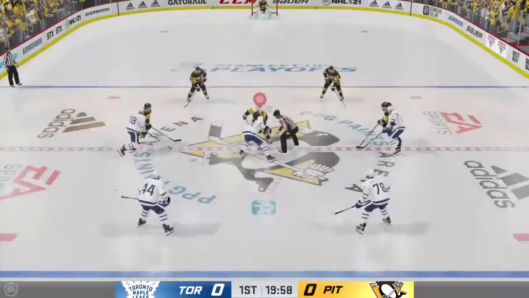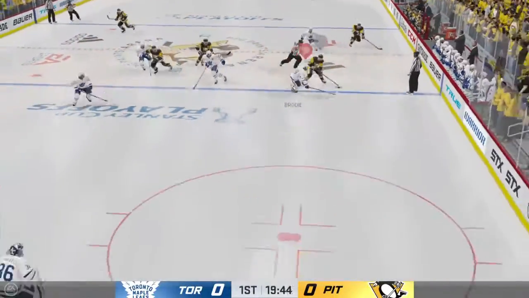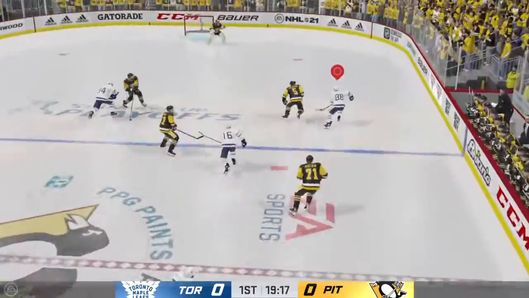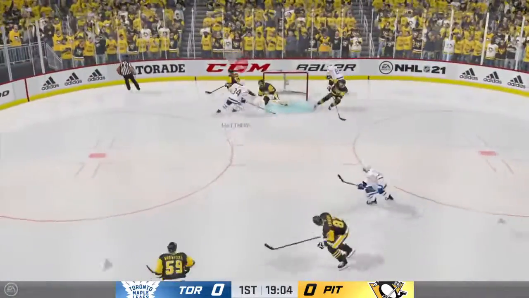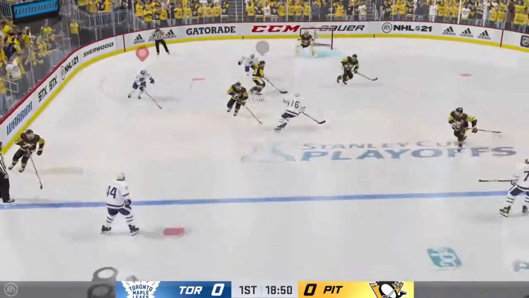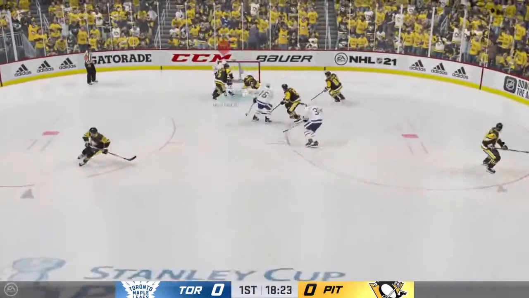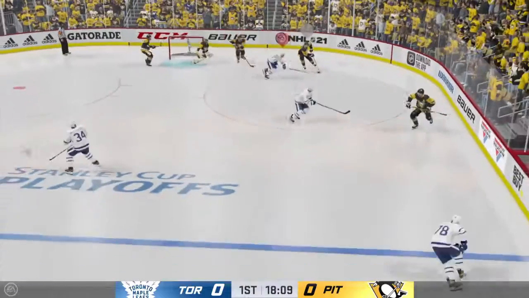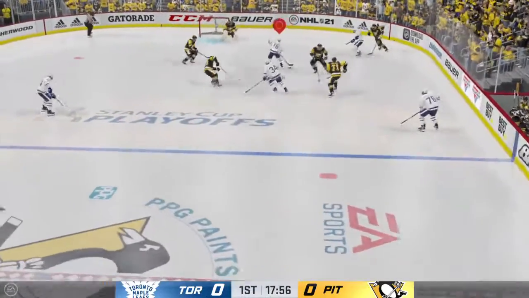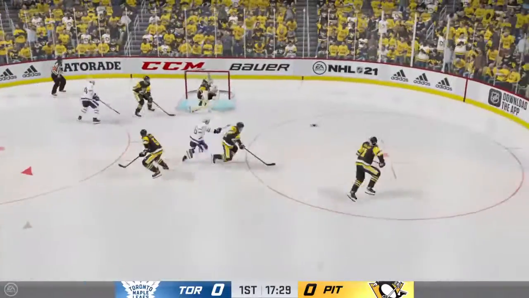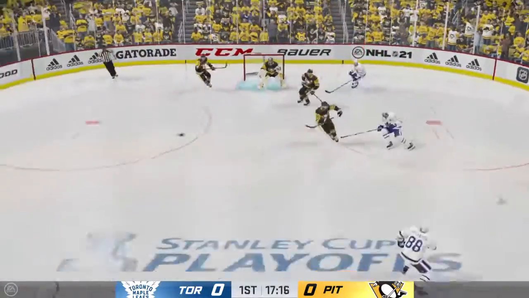Here's the opening faceoff, and it's won back by Pittsburgh. Malkin controls on the right wing. That's given away. Marner up ahead to Nylander. Nylander has Matthews right out of the gates. Pass across, and couldn't get his stick on it. A great play by the Penguins defensively. Now turned over. Marner back to the front, and Nylander was sitting in front, but couldn't get the shot to the net. Drop back again in front to Marner. He drops it to Matthews. Nylander shoots. Easy kick stop there by DeSmith.